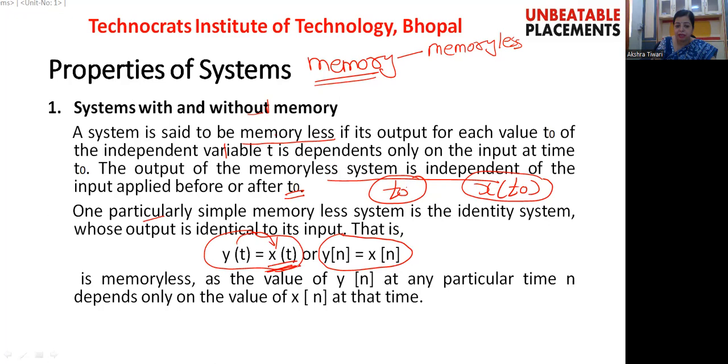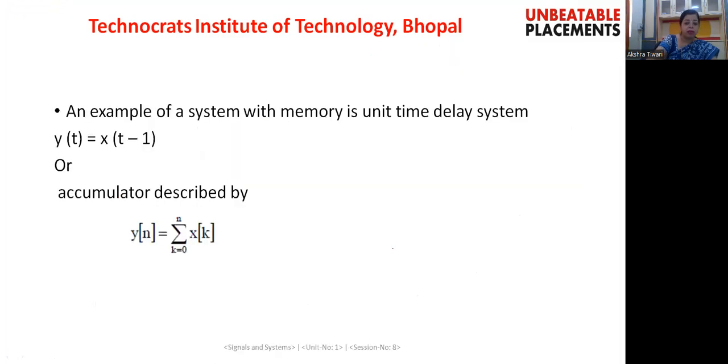Here the output y(t) is dependent only on the present value of the input signal applied here, that is x(t). Similarly, in this discrete time system, the output y(n) is dependent only on the present value of the signal that is applied here, right?